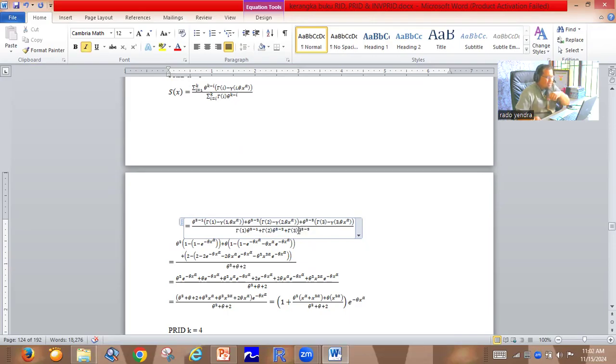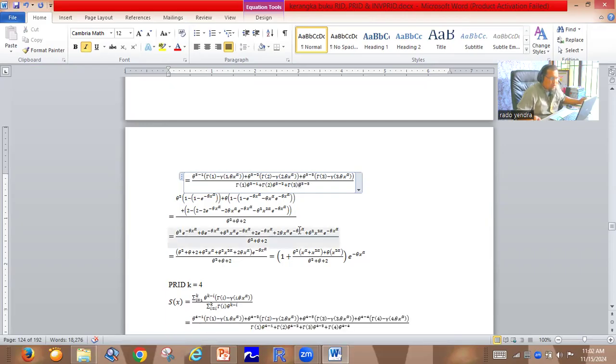And then, with the information about the lower incomplete gamma 1, 2 and 3 comma theta x power alpha, like we have discussed before, we have this form.